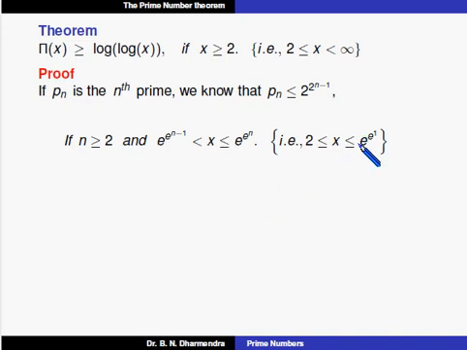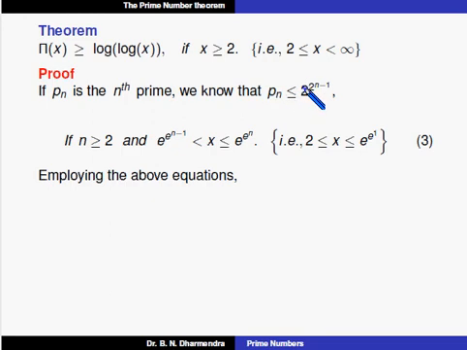Definitely the term e to the power of 1 is 2 point something, here the 2 point something. So x lies between these terms. In the above two equations you can observe that the nth prime